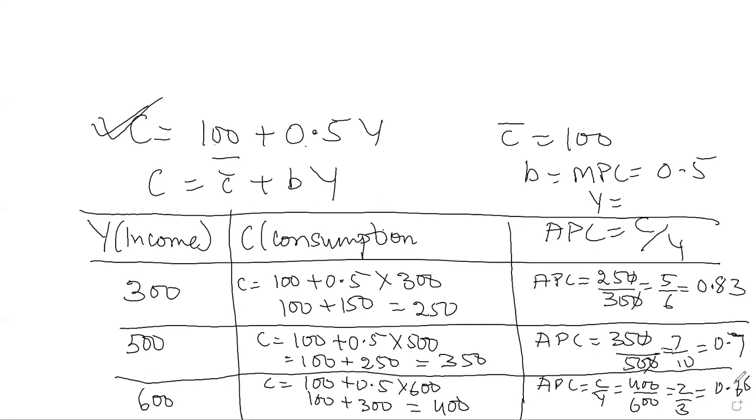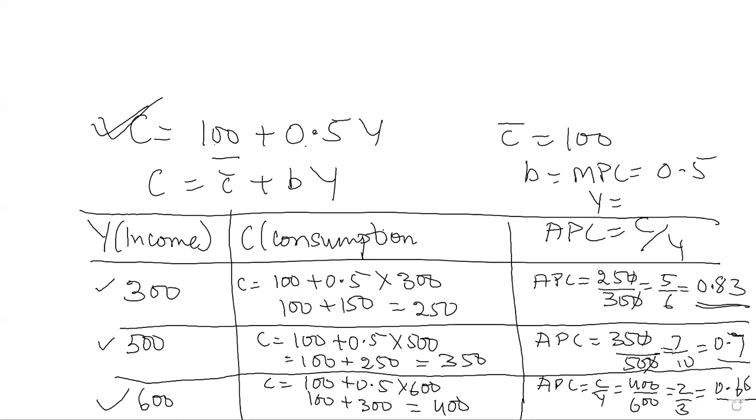So what we have noted from this example is that when income was 300, the value of APC was 0.83. When income increased to 500, the value of APC decreased and became 0.7. And when income increased to 600, the value of APC became 0.66. So it proves that as income increases, the value of APC falls. So these are the 5 features of APC.